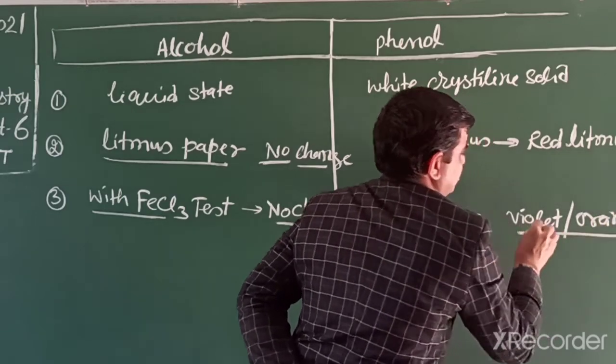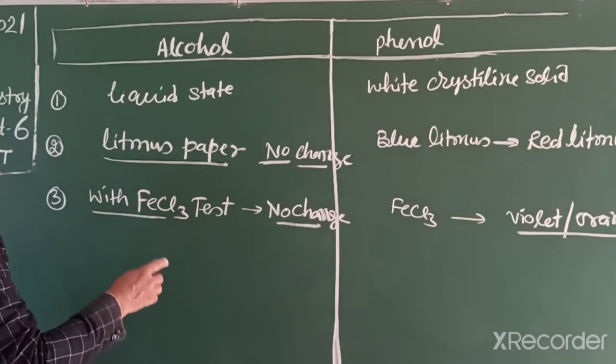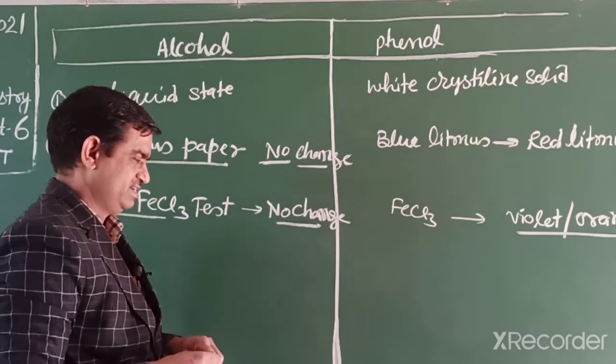It depends on the strength of the phenol. So this one is a main difference. We can identify a phenol by using the ferric chloride test.